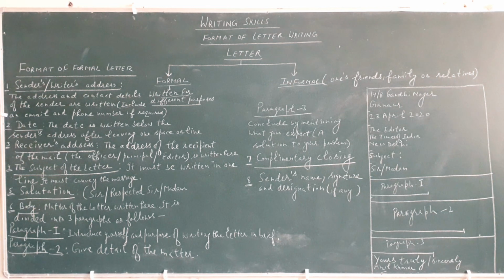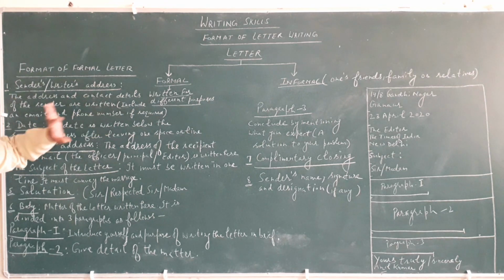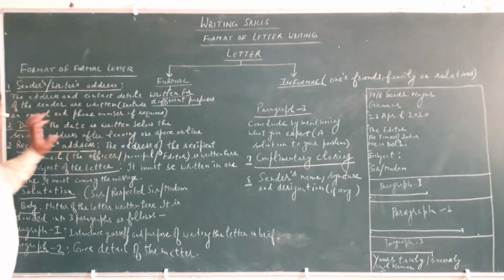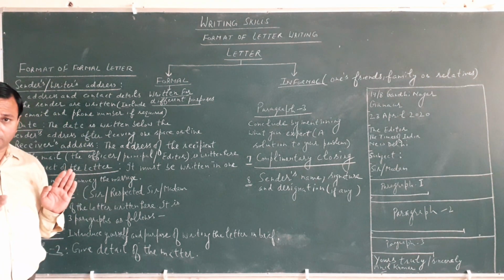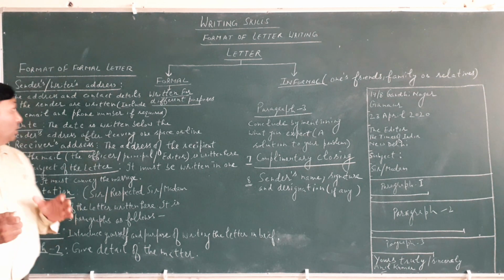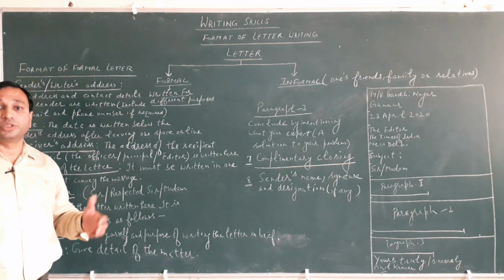In the sender's or writer's address, what are you going to do? You are going to write the address and contact details of the sender, the writer who is writing the letter.